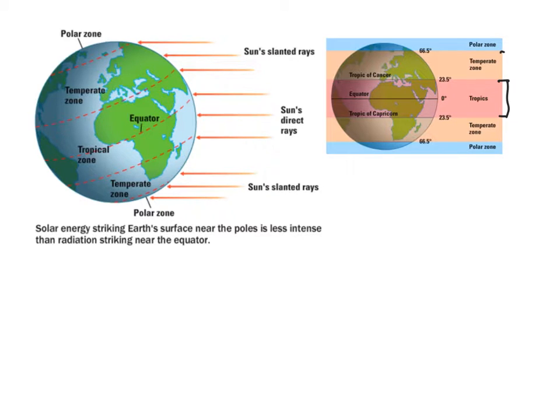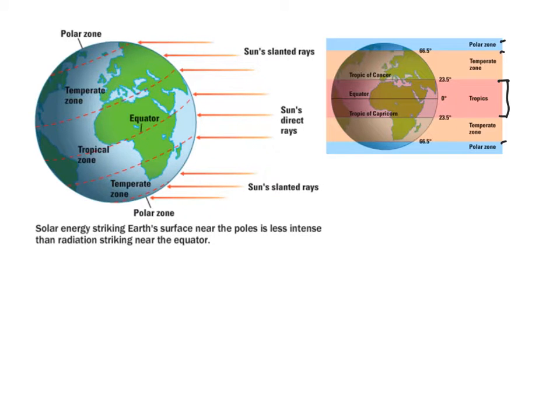As we move to the temperate zones, we're going to see some fluctuations. And then when we get to the polar zones, we're going to see some wild ones where we actually have periods of darkness and periods of all light. So we see that little bit of variation, and that's caused by the tilt of the Earth.